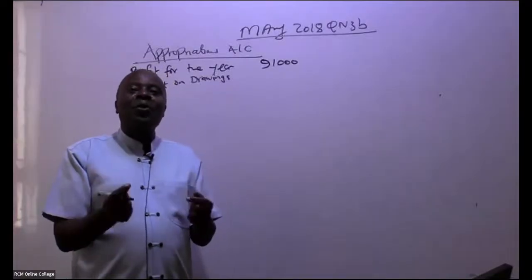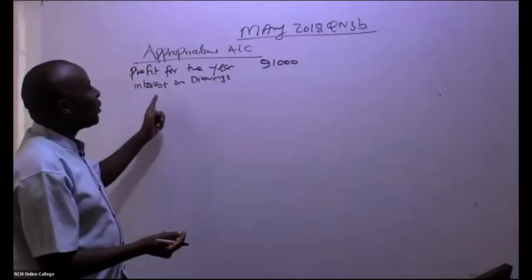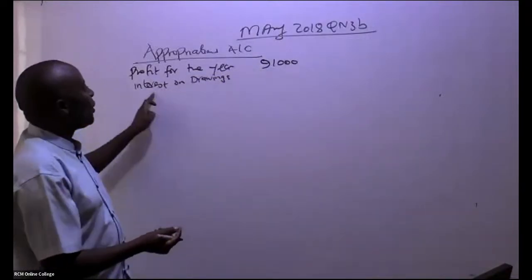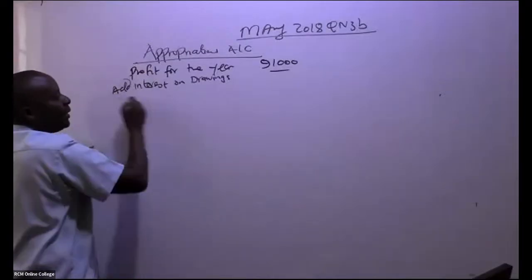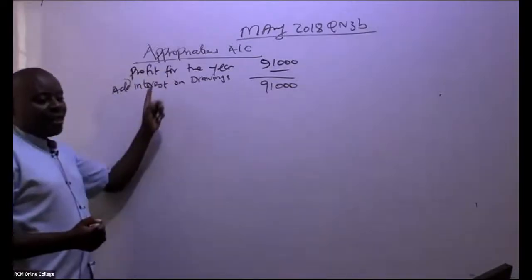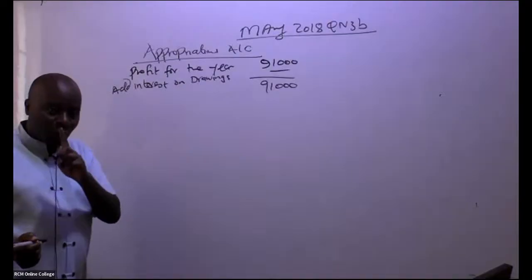But remember that soft loan is basically fake. So if there is any interest that had been charged, which has been reduced, you shall always add this interest back. In this question, ladies and gentlemen, we don't have any interest on drawings.